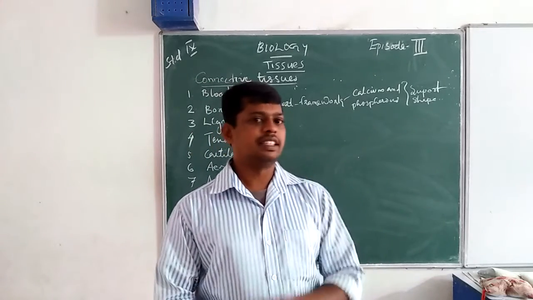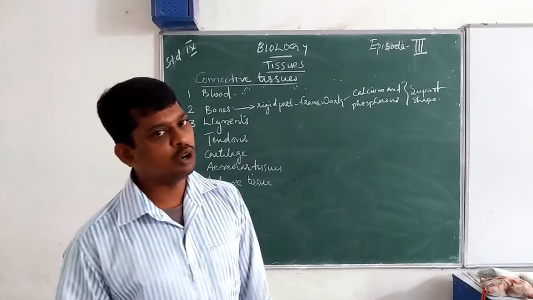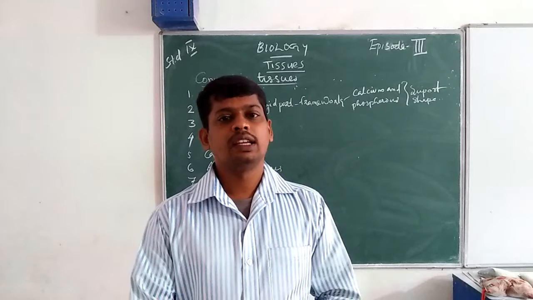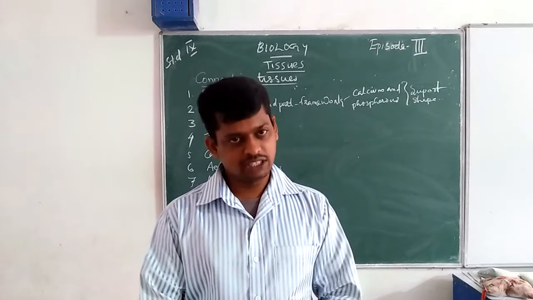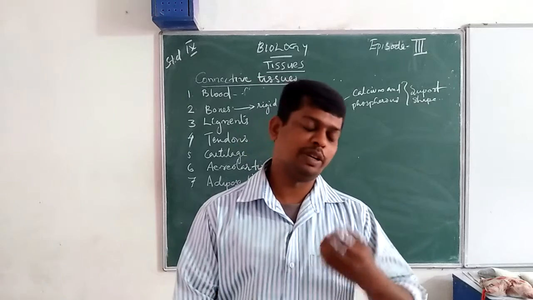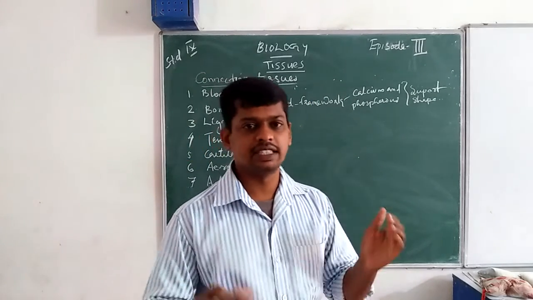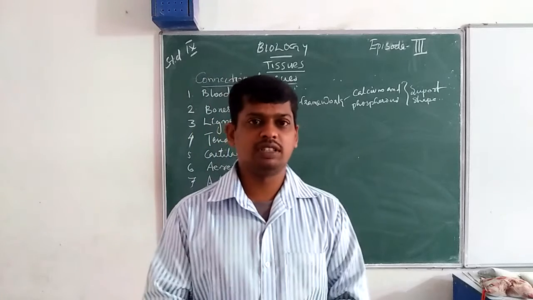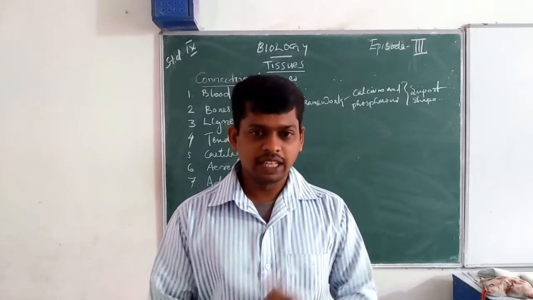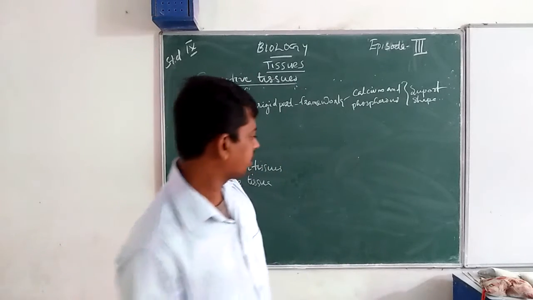So the second connective tissue is bones. Bones look like a framework of the body. This is a very rigid part of the body. The rigidity is due to the deposition of calcium and phosphorus. Then the function is physical support. Okay, this is bones.